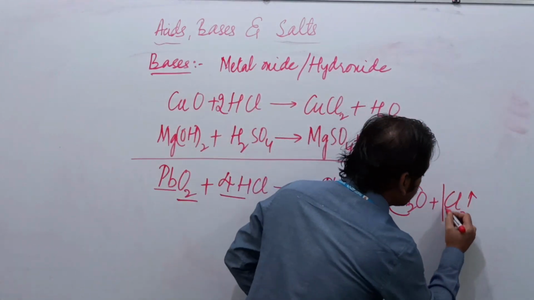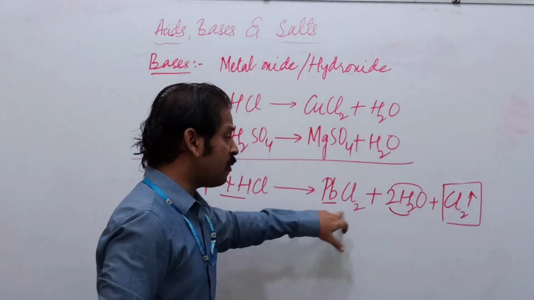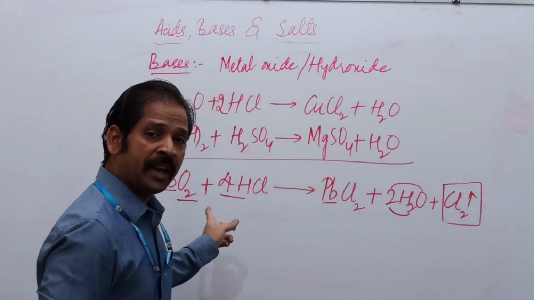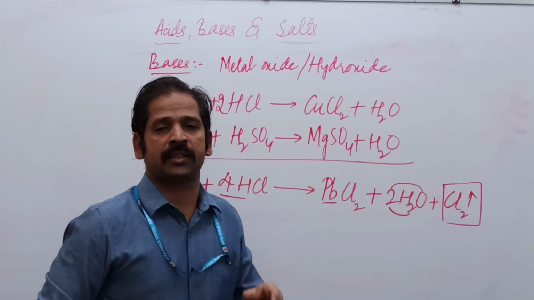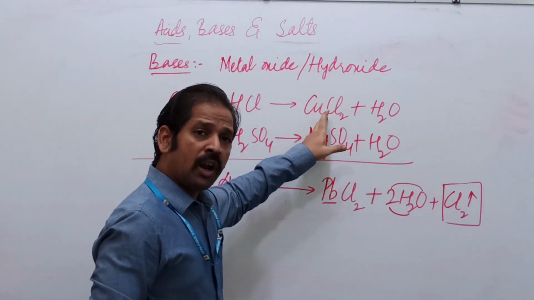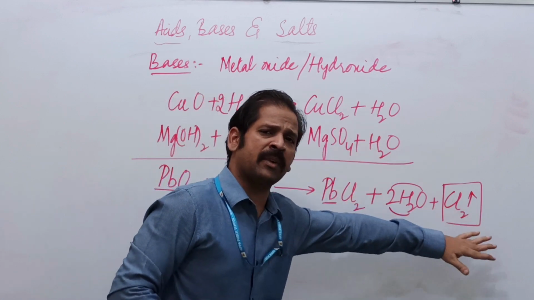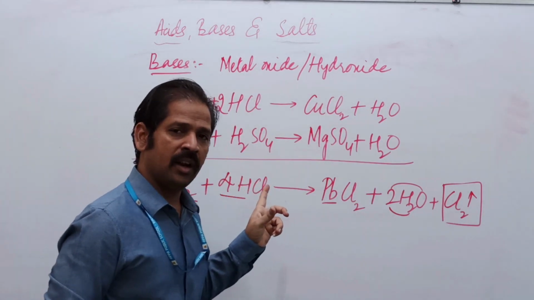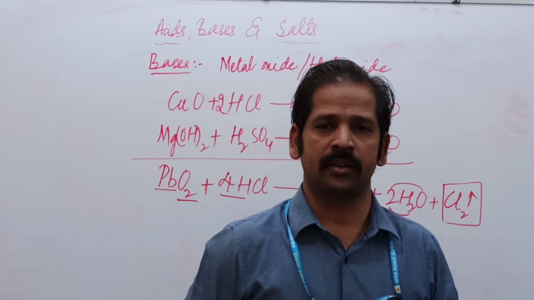This chlorine gas is extra. It should be only lead chloride and water, but an additional chemical has come, so this lead 4 oxide is not considered as a base. A base should give only salt and water, nothing additional. I repeat, lead 4 oxide is not considered as a base. Okay.